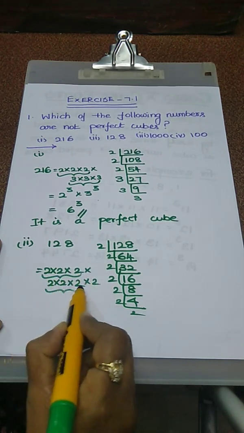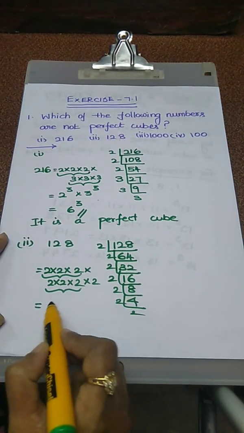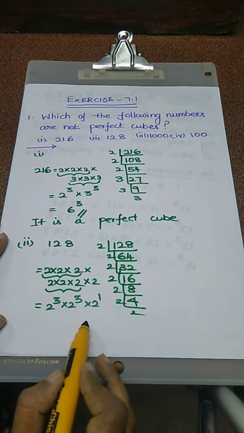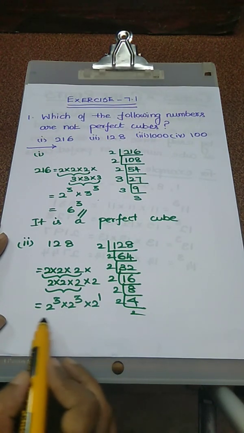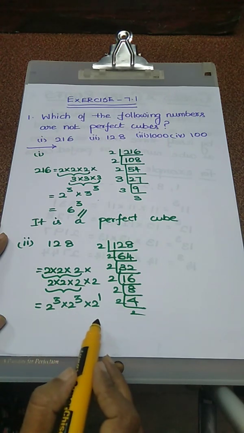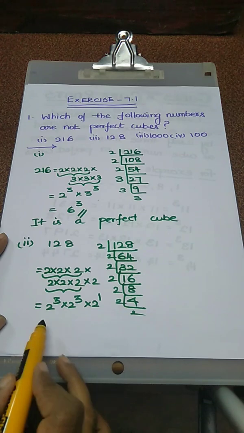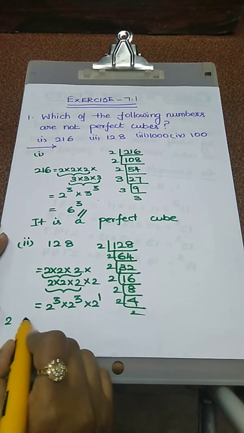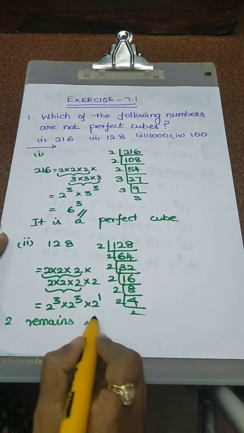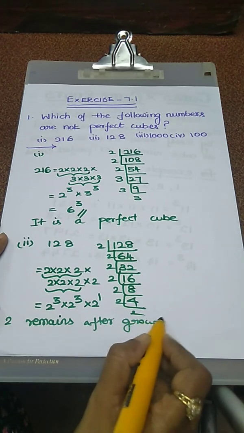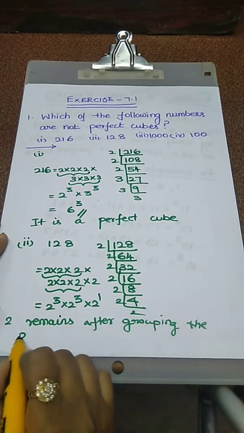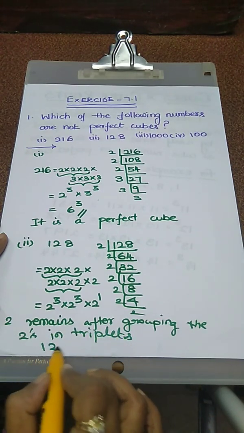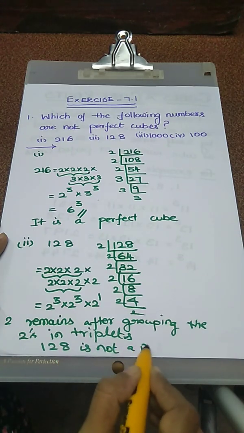Using laws of exponents, how can we write it? 2 power 3 into 2 power 3 into 2 power 1. Here we can't say this number is a perfect cube because, grouping the factors in triplets, we have 2 remaining after grouping the 2's in triplets. So 128 is not a perfect cube. Mention the reason also in the factorization: 2 remains after grouping the 2's in triplets. So we have one value extra. So 128 is not a perfect cube.